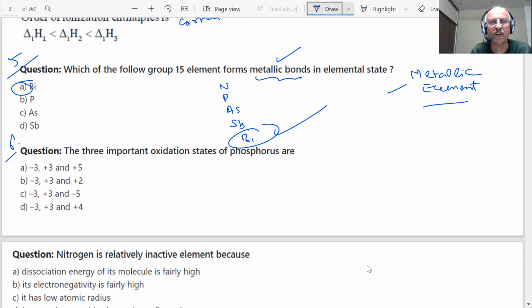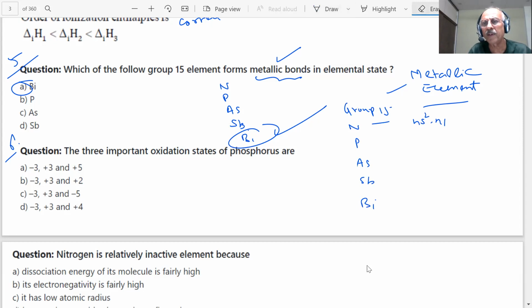The three most important oxidation states of phosphorus. You have nitrogen, phosphorus, arsenic, antimony, bismuth, student, and you have the electron configuration. Group 15: ns2 np3, students. Tell me what possible oxidation states are there. Can they gain electrons, lose electrons? How many can they gain? How many can they lose? Based on that, student, tell me the answer of question number 6.